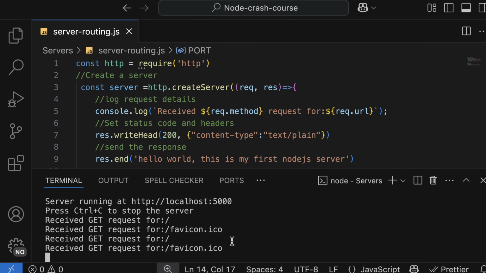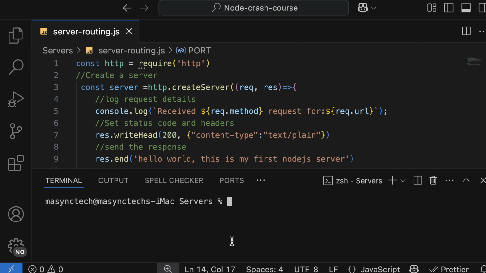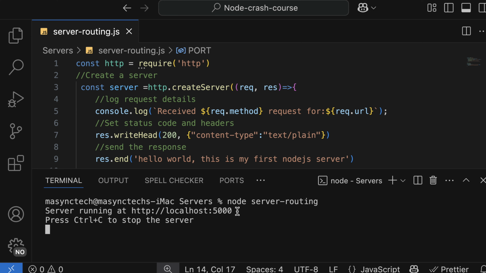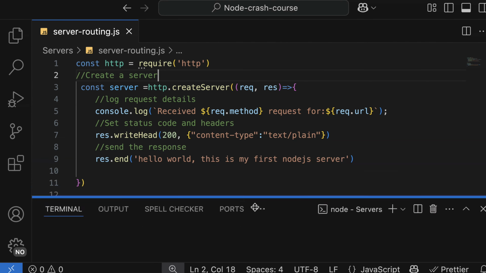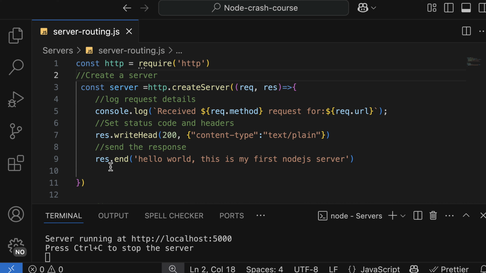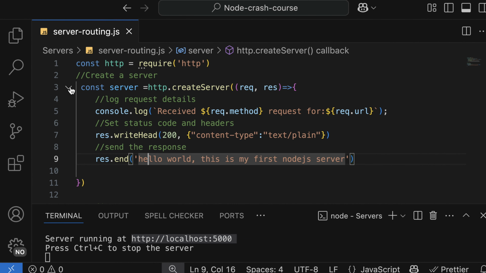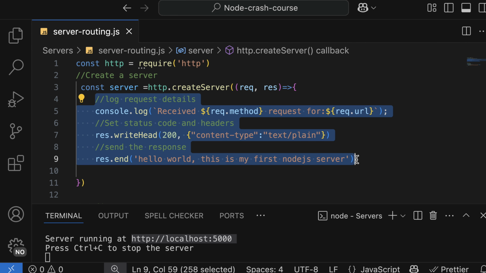Back here, shut down, clear, and then node server-routing, and it is listening on this port. Once again, let's see how this one is working. Now our server is ready to receive incoming requests from this port. That is our path. Now when a user visits our path, it is going to execute this function called createServer, and all the logic here is going to run.